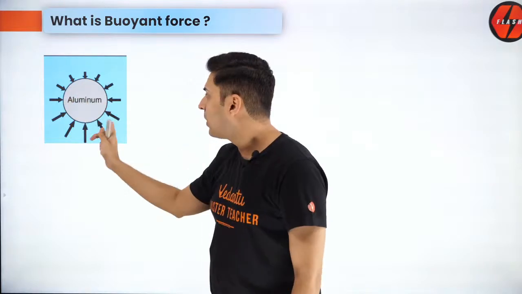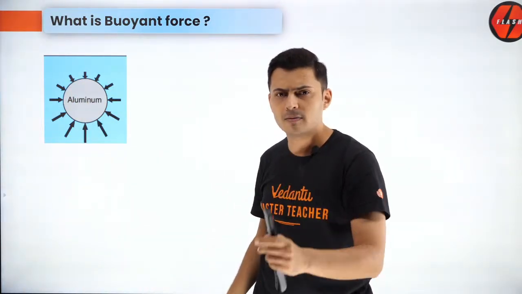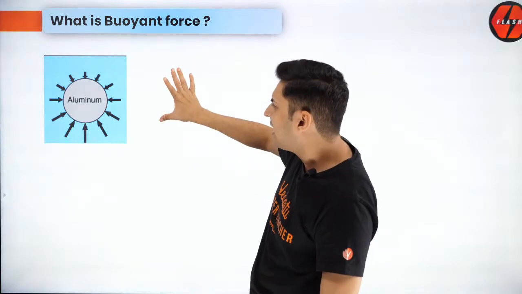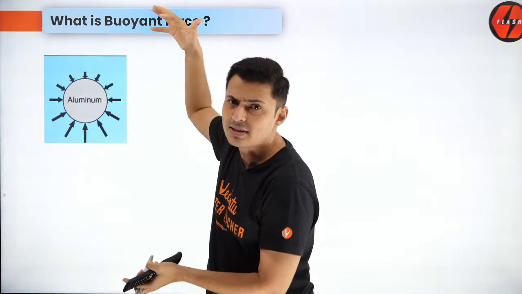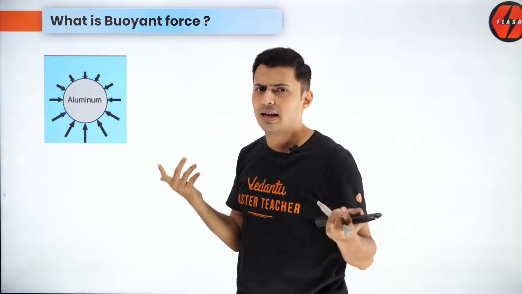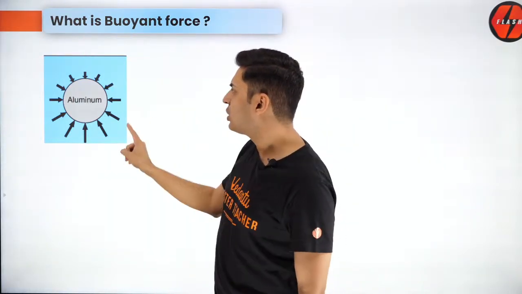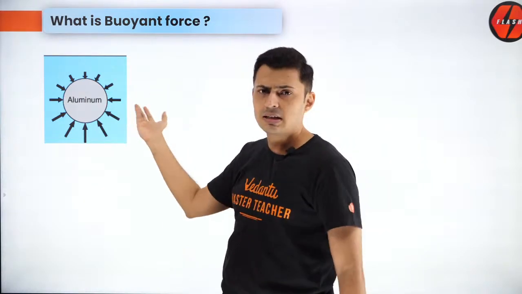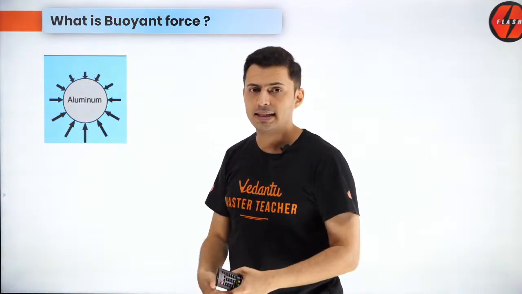Now, if I ask you what is the resultant of all of them, you will be like, sir, I can understand it will be somewhere on the top, but I don't know exactly how much and I don't know what is the value of it. I do not know the value, but I know it will be on the top by symmetry. You can clearly see by symmetry it will be on the top. Is that clear? Very good, guys.